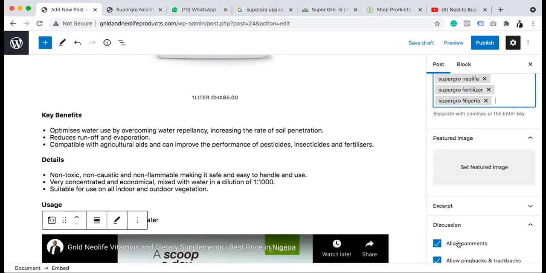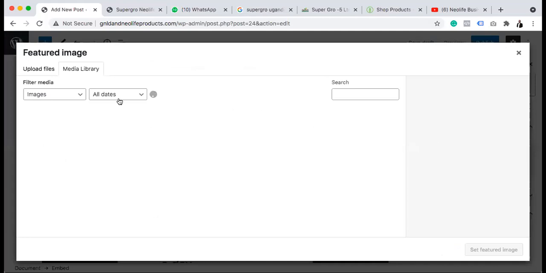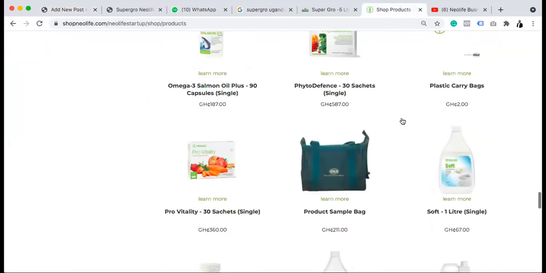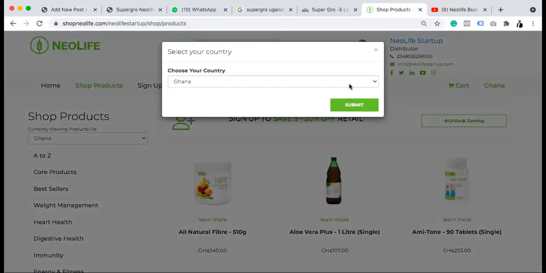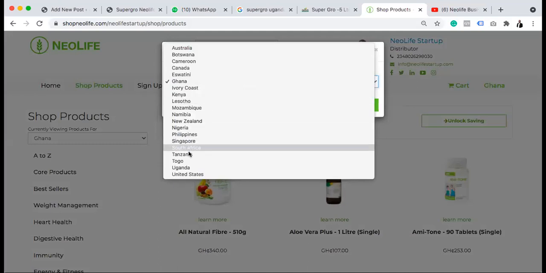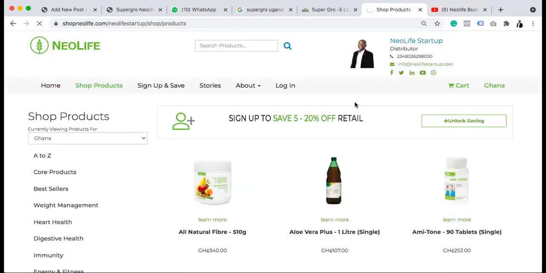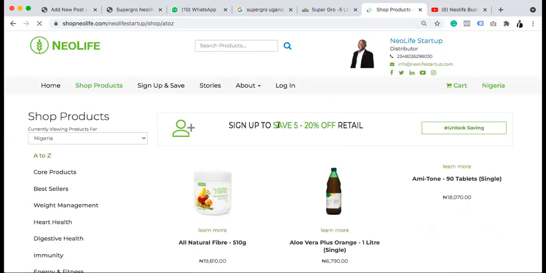So here again, we don't want comment, but we want ping back and track back so that I can show other features. So we have 5 liter in Nigeria, but the Nigeria cover is not like that. So let's check the Nigeria. The Nigeria super grow is blue. Yes, I remember. It's not a white carton. Why the Nigeria 1 liter is white, but 5 liter is blue.